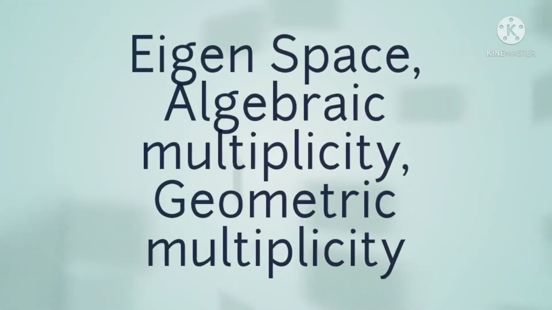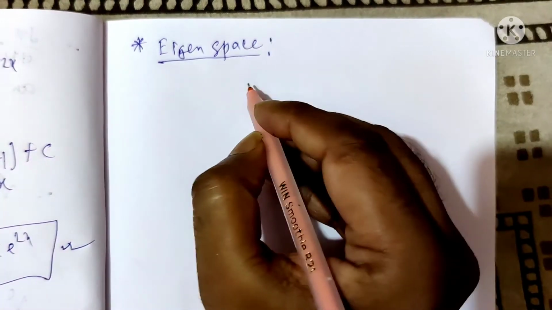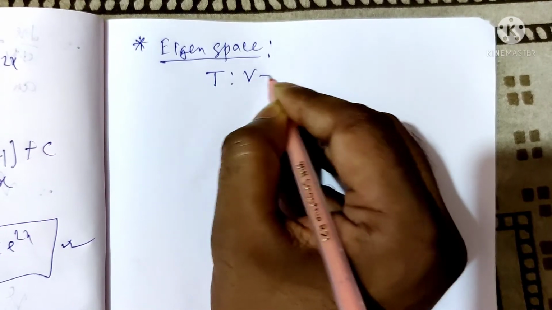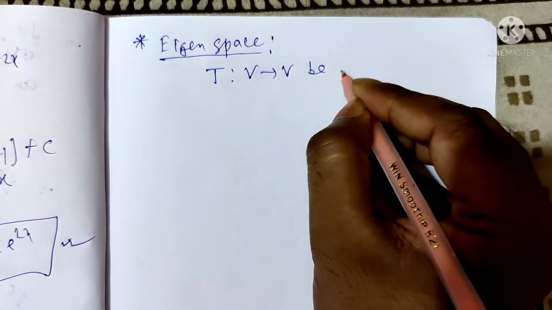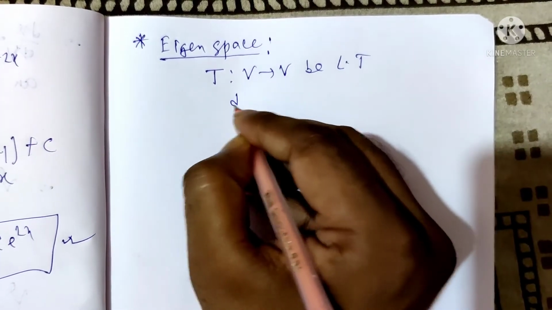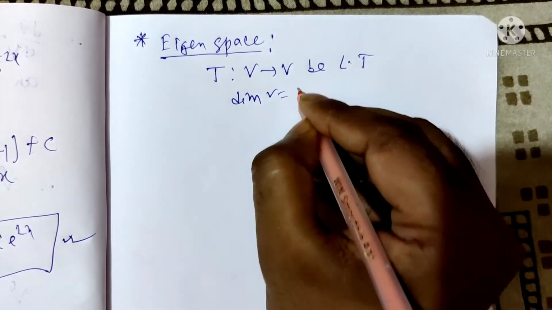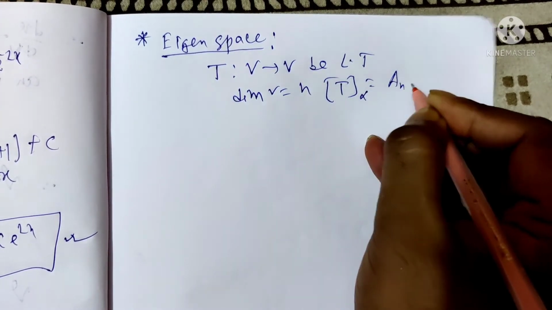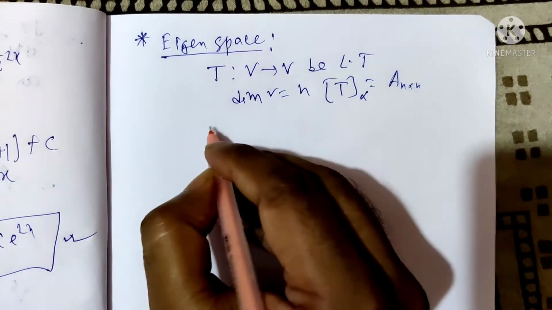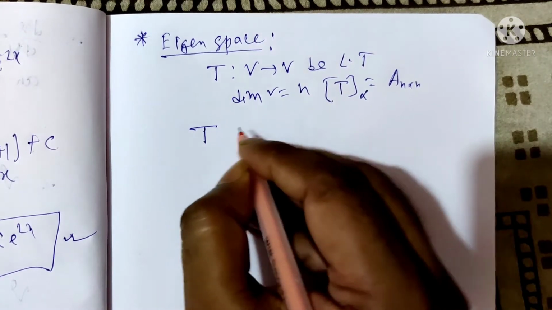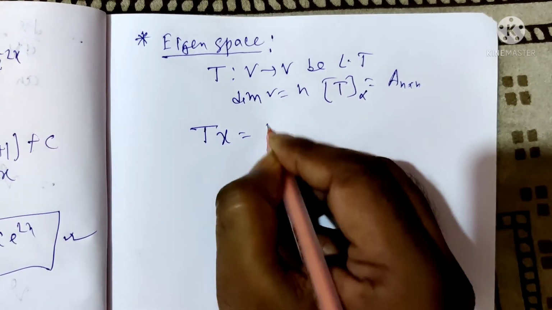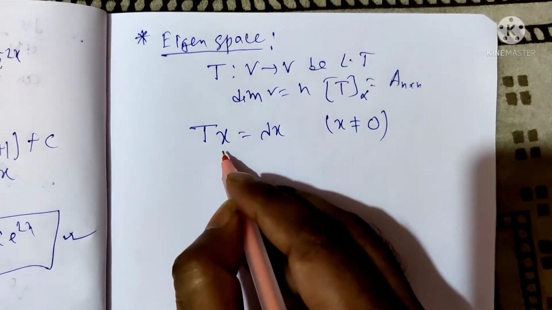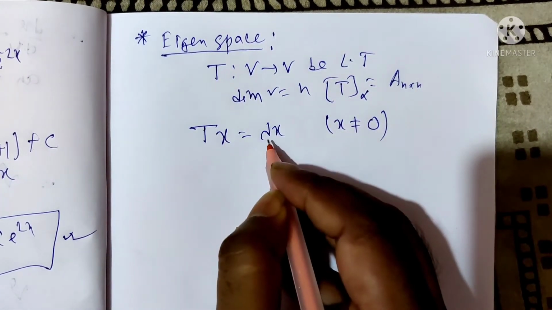In this lecture, we learn about eigenspace. Let T map V to V be a linear transformation and the dimension of V equals n, that is, T of alpha equals an n cross n matrix A. Now T of x equals lambda x, where x is not equal to 0. Then x is called an eigenvector and lambda is an eigenvalue.